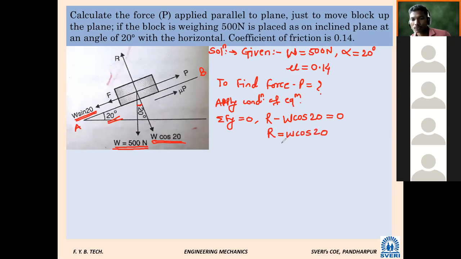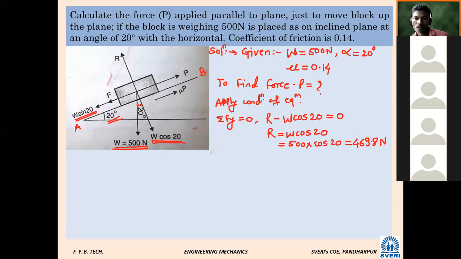Do we know W? Yes, sir. What is that value? 500 into cos 20. How much is it? 469.8 Newton. So this is our summation Fy.